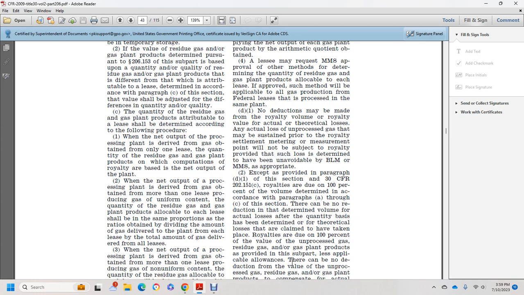(d)(1) Notwithstanding 30 CFR 202.151(c), royalties are due on 100% of the value determined in accordance with paragraphs (a) through (c) of this section.